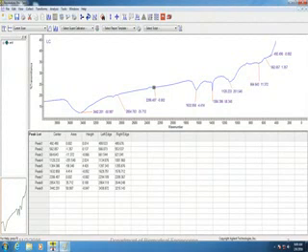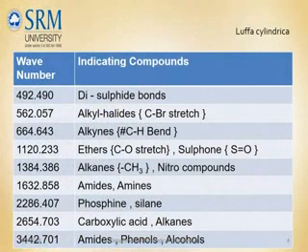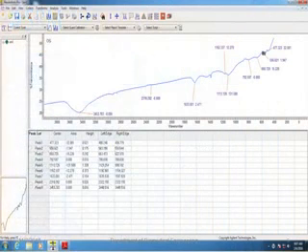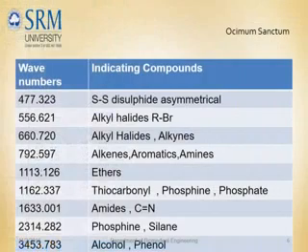This shows the FTIR spectrum of Luffa cylindrica nanoparticles present in the extract. This table indicates the wave number with chemical components which are present in Luffa cylindrica plant extract prepared by aqueous extraction method. This graph shows the FTIR spectrum of Ocimum sanctum nanoparticles. This indicates the wave number with chemical components which are present in Ocimum sanctum.